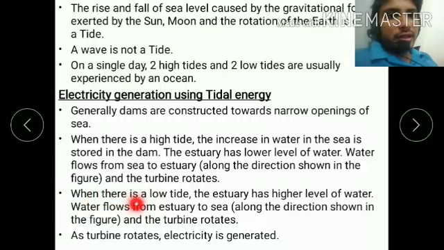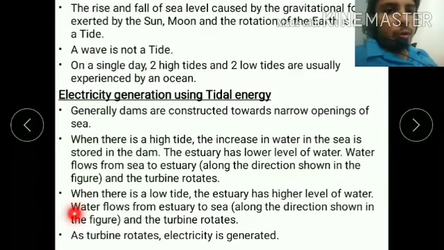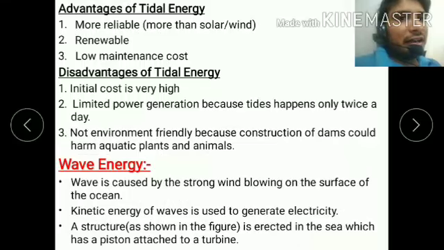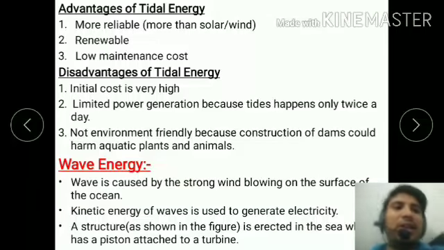When there is a low tide, the estuary has a higher level of water, and it flows from the estuary to the sea along the direction shown in the figure, and the turbine rotates. When the turbine rotates, electricity is generated. Okay, by this we can generate electricity.